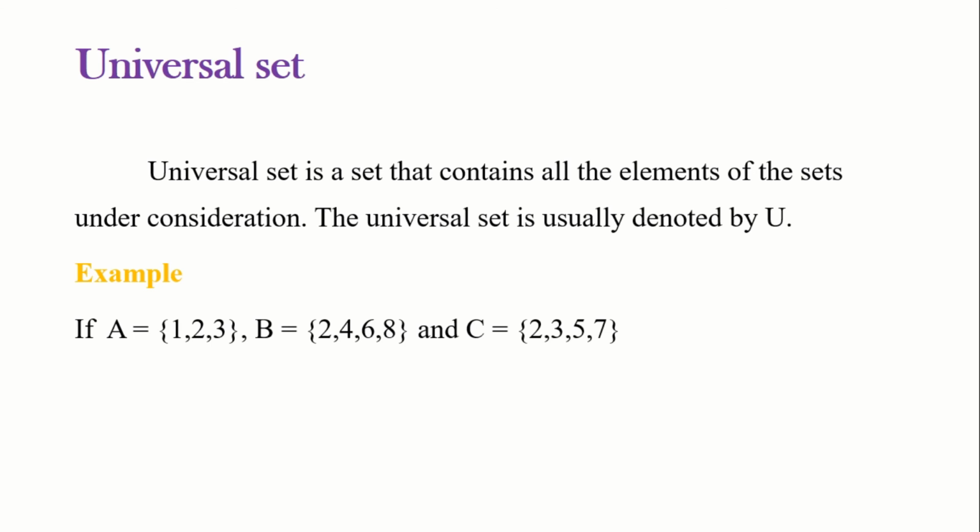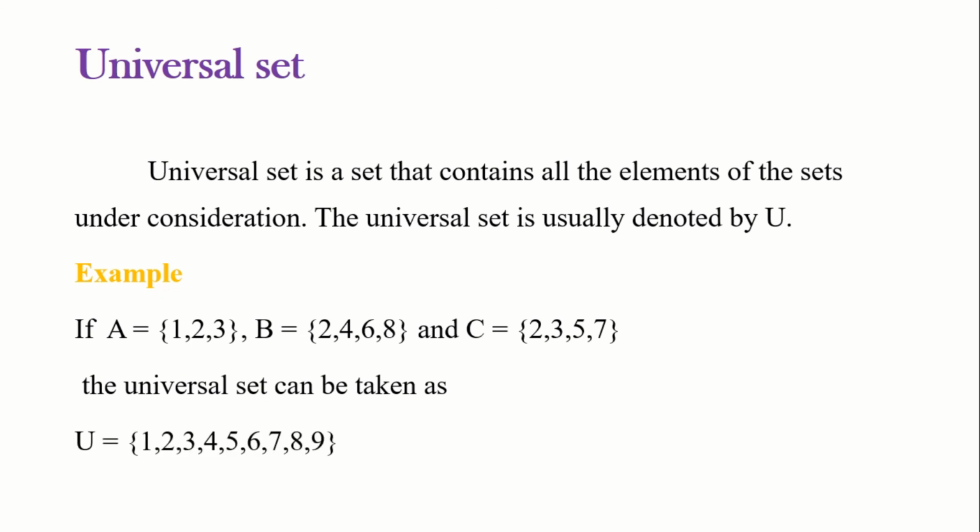So now, what is the universal set for sets A, B and C? The universal set must contain all the elements of A, B and C. So we take the universal set U containing the elements from 1 to 9.